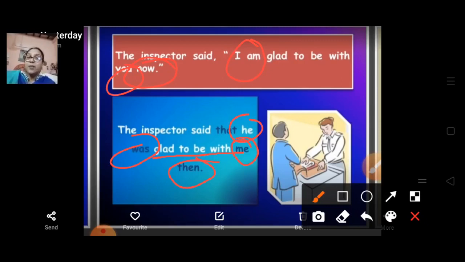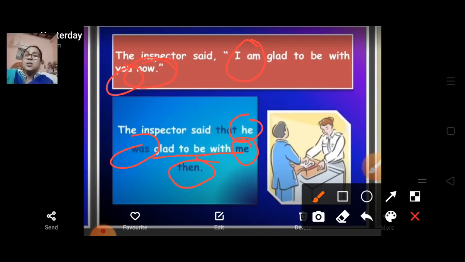In place of I am, we have written he was. Now you becomes me and now becomes then. So you can see very major changes from direct to indirect speech, and we are going to learn the rules to change direct to indirect speech.